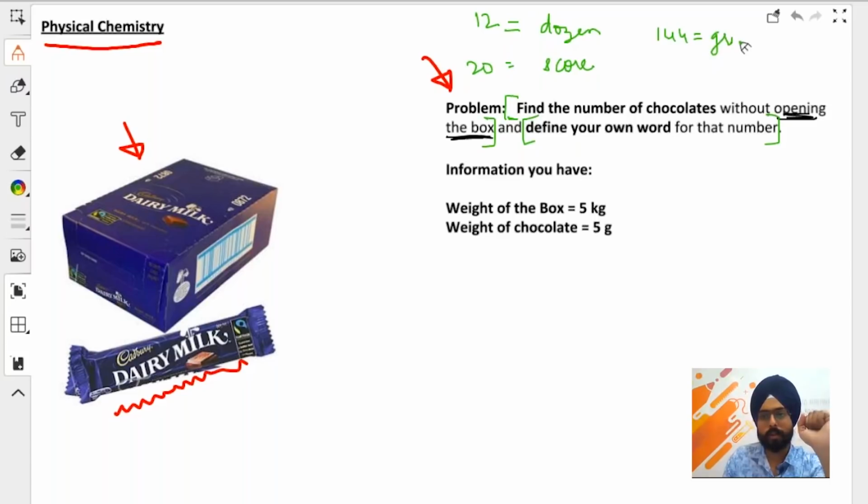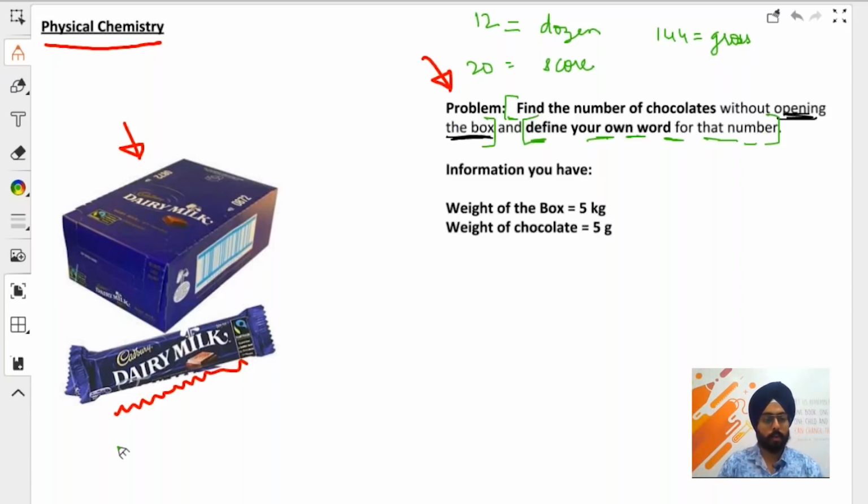144 equals a gross, so on and so forth. All right, these are English words that we have given to those specific numbers. 12 is called a dozen, 20 is called a score, so on and so forth. So the number of chocolates that you find in that box, you will give a word for that particular number. You can give it any name. Let's say your name is Ajit, you can call it Ajit unit, or you can call it Ajit dozen.